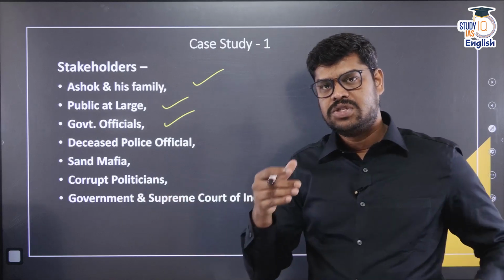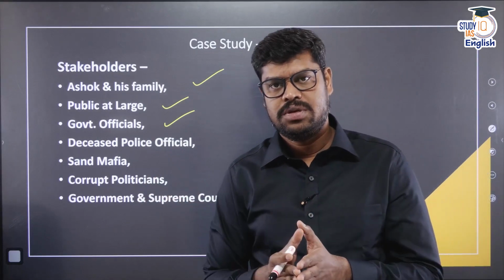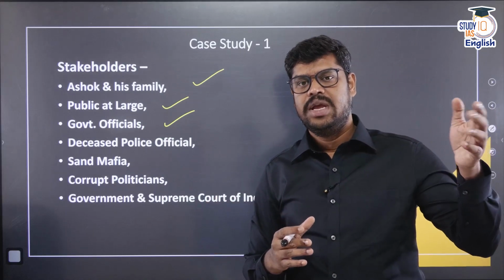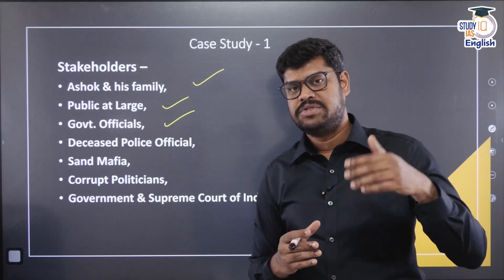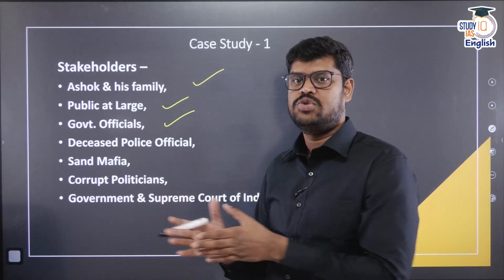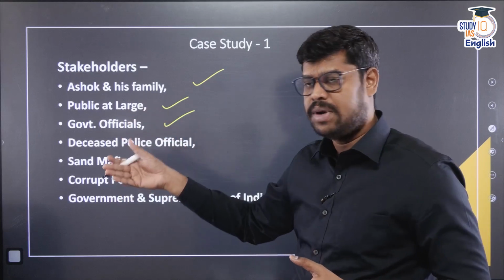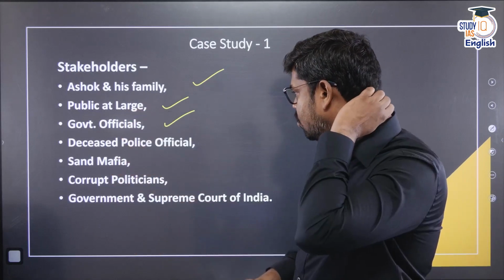The government officials are supposed to perform their duty with probity. That means they have to set high moral standards in performing public duty, but instead of setting high moral standards, there are a few officials who are corrupt as well. So it involves the question of probity in public life. So the government officials are also involved.